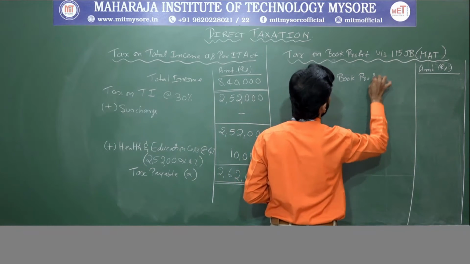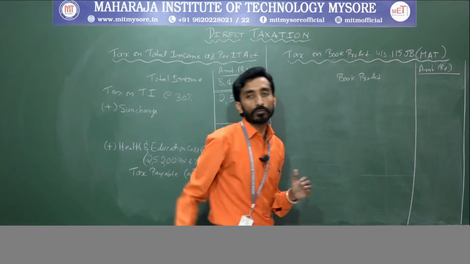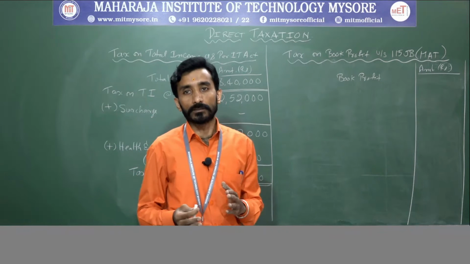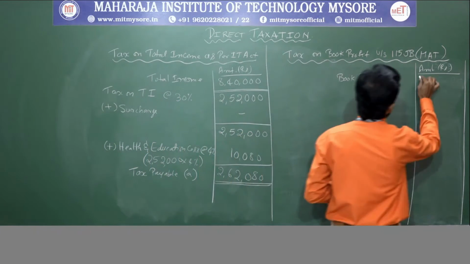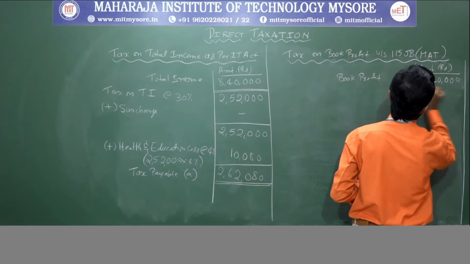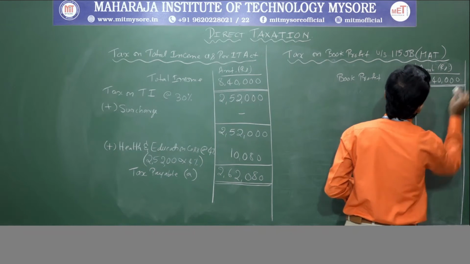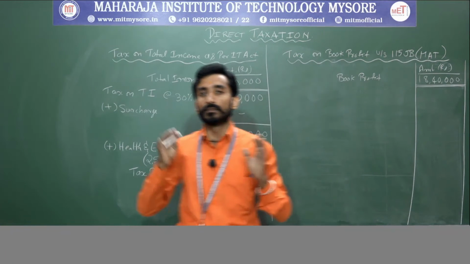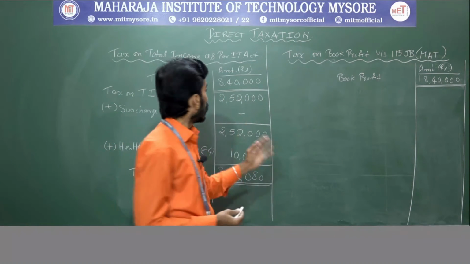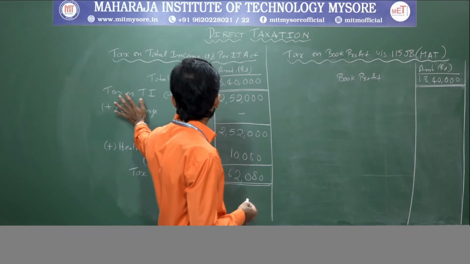The book profit in the problem is rupees 18,40,000. This is the book profit they have given us in the problem.